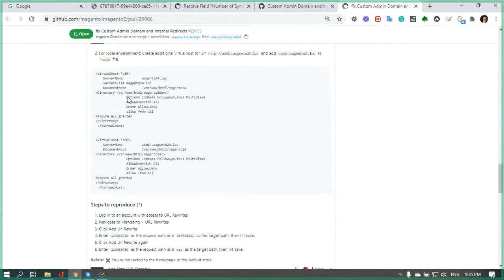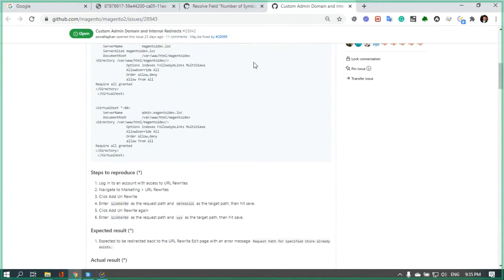I would still like to say that with the default URL, everything works as expected, and we receive the error message: request path for specific store already exists. It's a problem with the custom URL path.